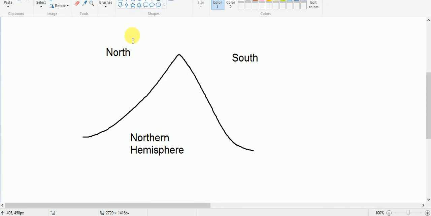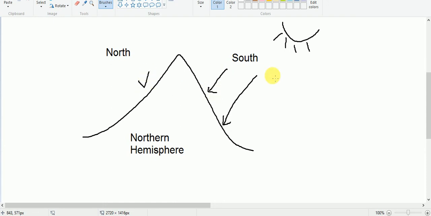Then here, if the mountain range is in the northern hemisphere and running in an east-west direction, that means generally the southern side of the mountain will get more sunlight than the northern side.